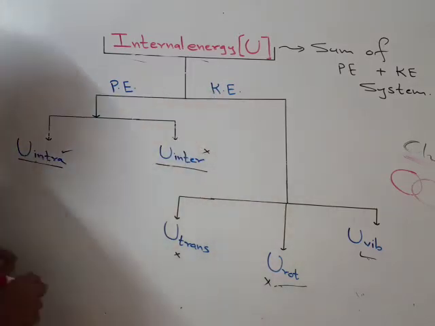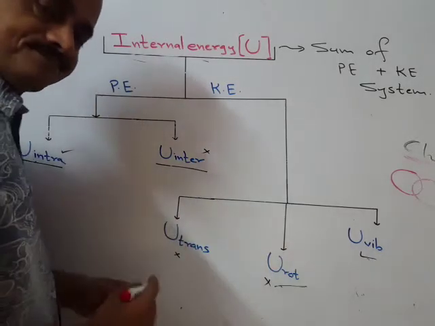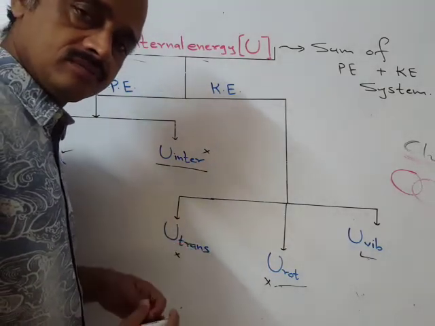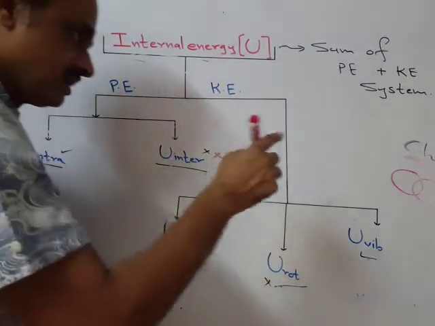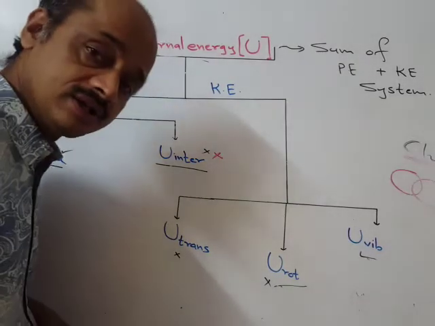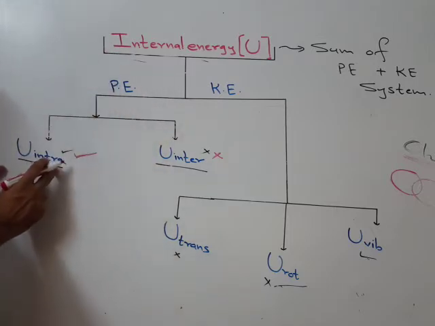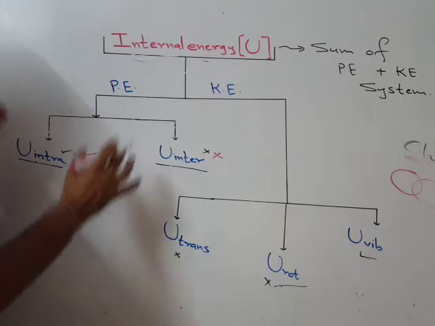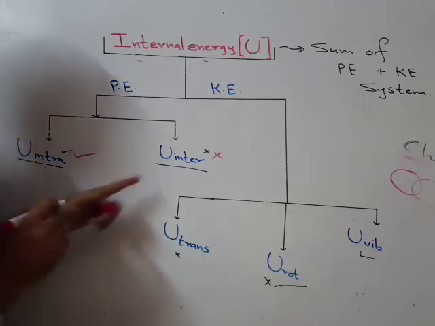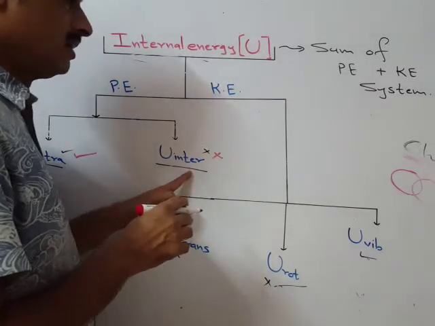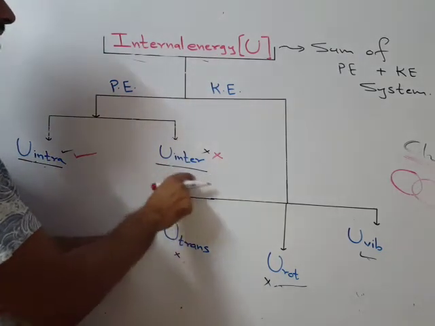Now since it is a gas, the factor applicable only for solid and liquid will not be present. But since there is a covalent bond, and energy is required to break the covalent bond, this is applicable. So under potential energy, this is applicable for chlorine gas, and this is not. Whatever the internal energy, the contribution because of this factor will be there, but the contribution from the intermolecular factor will not be there.